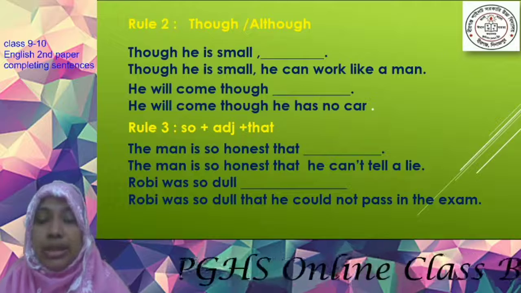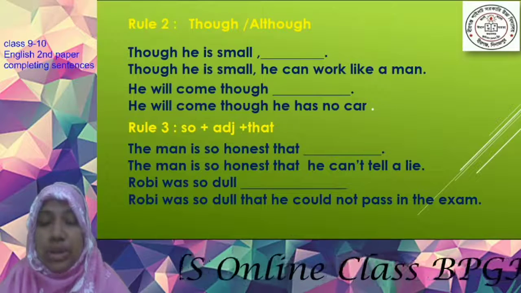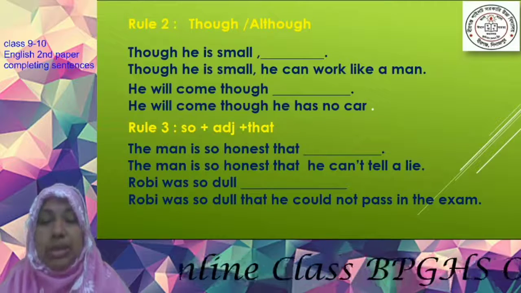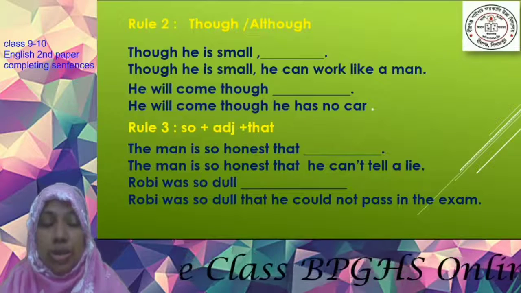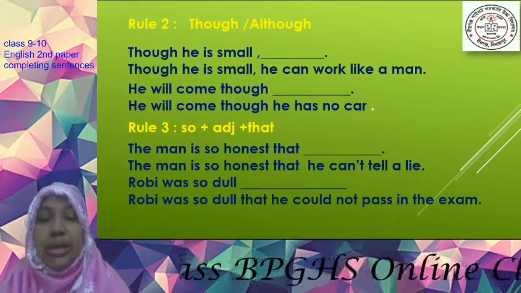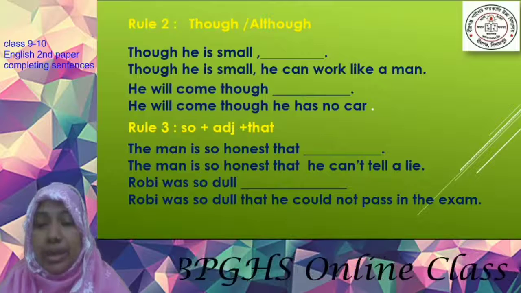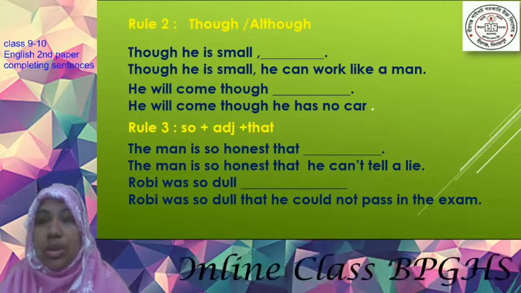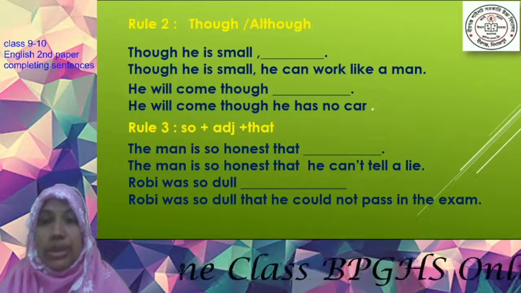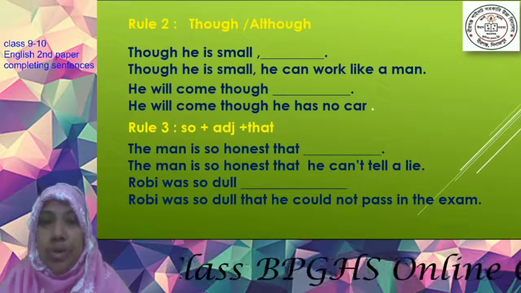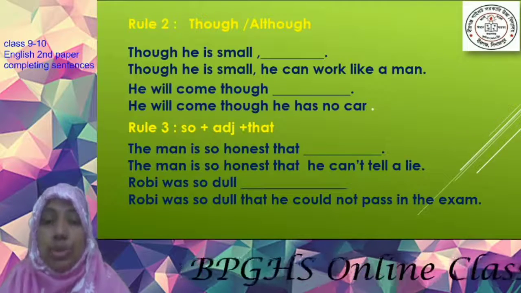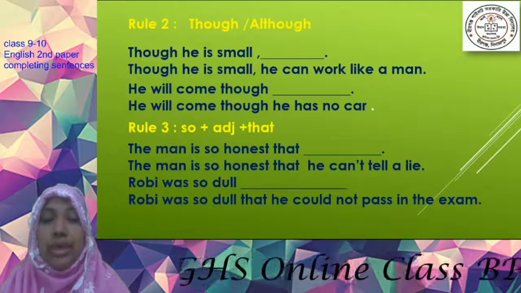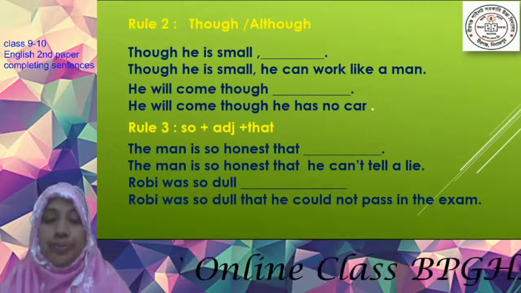As in the first sentence, the first clause is in the present tense, so the second clause will also be in the present form. And in the second sentence, you can see in the first clause there is the verb in the past form, so you will have to use the past form in the second clause also.